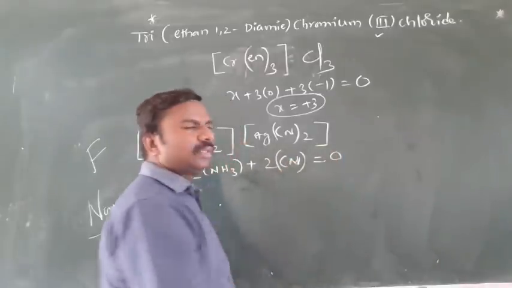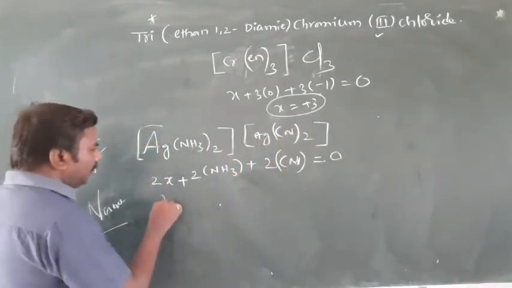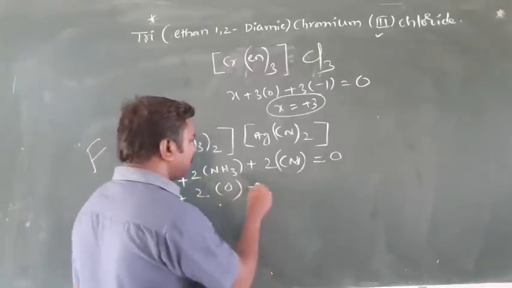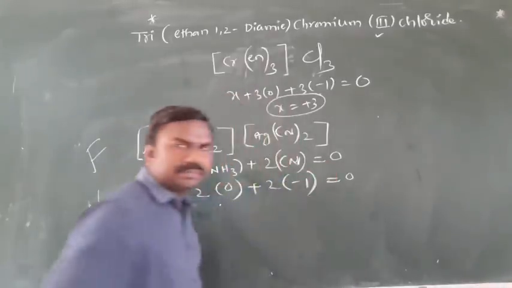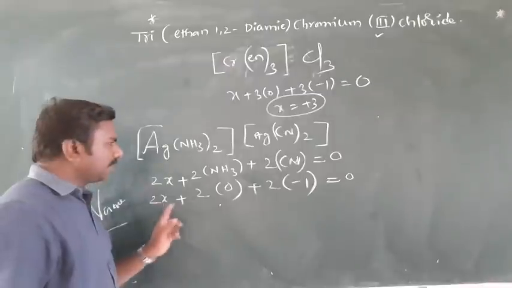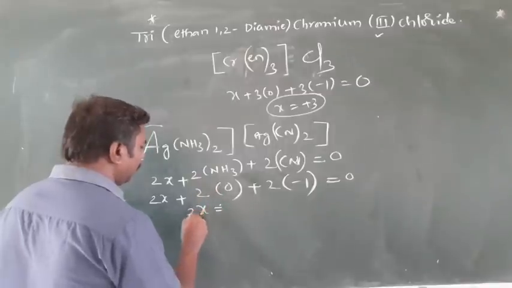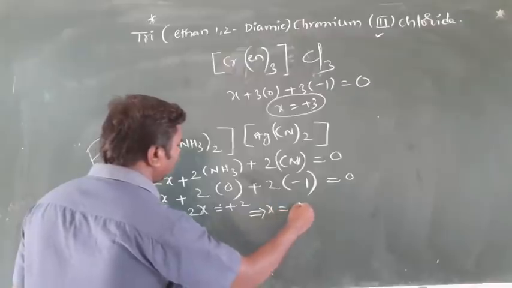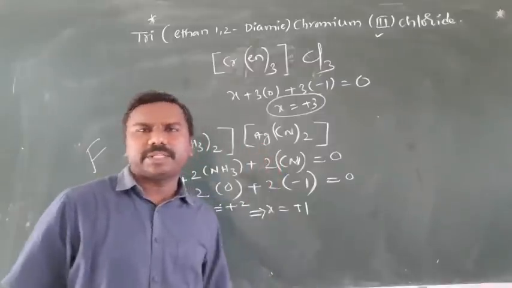The charge is equal to 0 because there is no charge on these complexes. 2x plus neutral ligands 0 plus cyanides minus 1 equals 0. 2x minus 1 equal to 0, 2x minus 2 equal to 0. 2x equal to plus 2. x equal to finally how much you are getting? Plus 1. This Ag will get plus 1 and this Ag also will get plus 1.